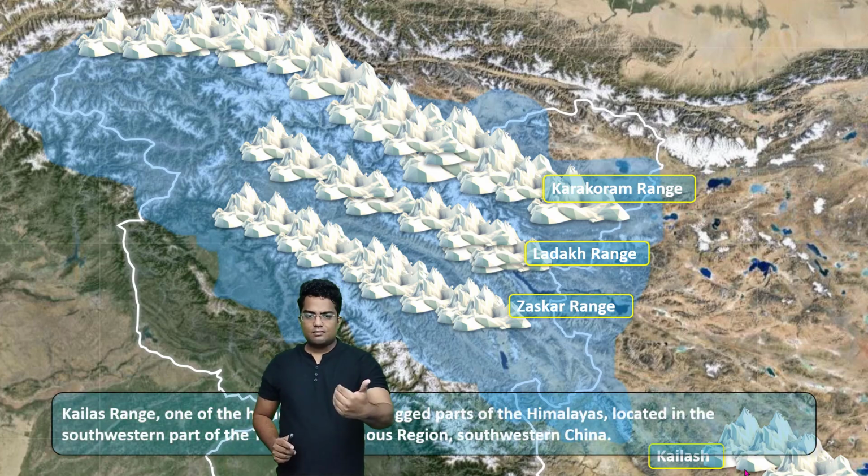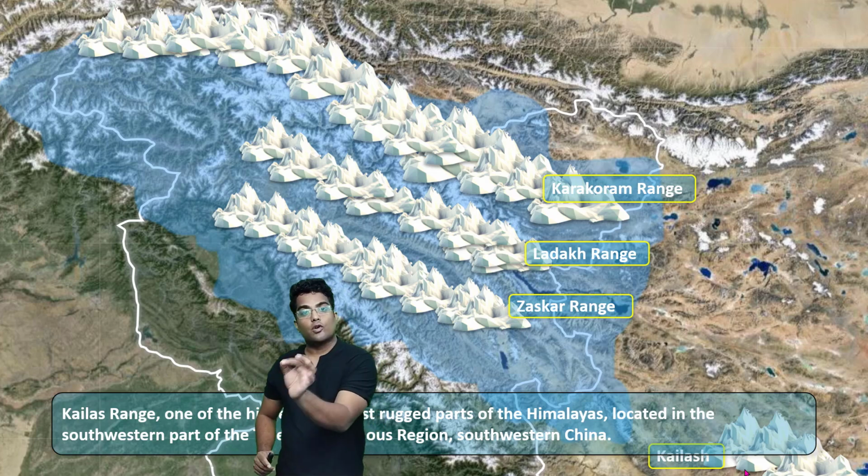Now remember this: the Kailash Range is essentially located in Tibet. The Kailash Range is not part of India. It is located in Tibet, which is now known as China. China has conquered, annexed, or invaded Tibet. We have the Karakoram Range, parts of which lie in India. Then we have the Ladakh Range, parts of which lie in India. The Zanskar Range also has parts of it in India.